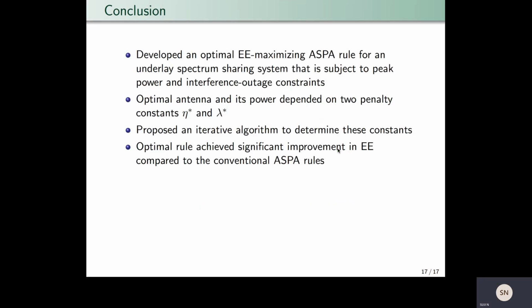With this, I conclude. Here are the key takeaway points. We developed an optimal energy efficient antenna selection and power adaptation rule for underlay spectrum sharing, subject to peak power and interference outage constraints. We have also shown that the rule depends on two penalty constants, the power penalty and the interference penalty. And we proposed an iterative algorithm to compute the optimal values of these constants. And we have shown that the optimal rule achieves significant improvement in energy efficiency compared to other antenna selection and power adaptation rules.